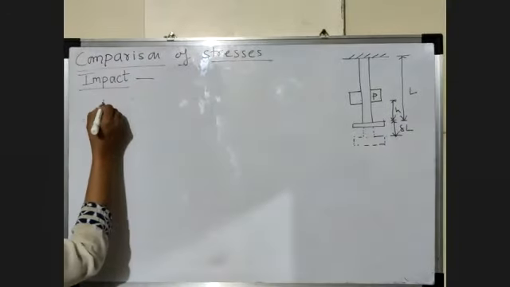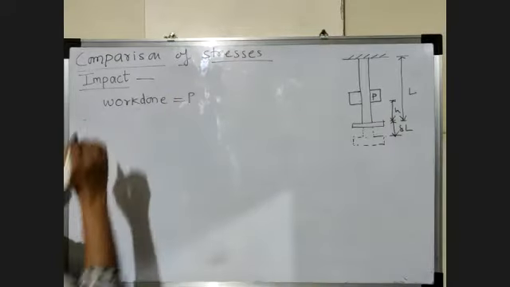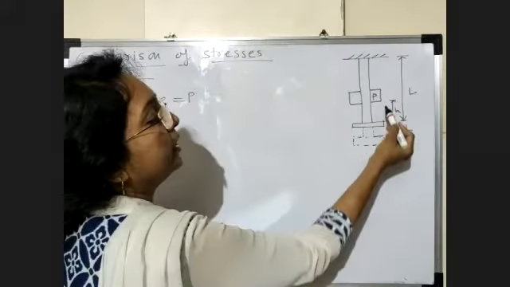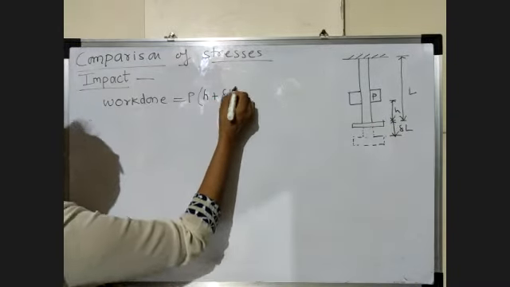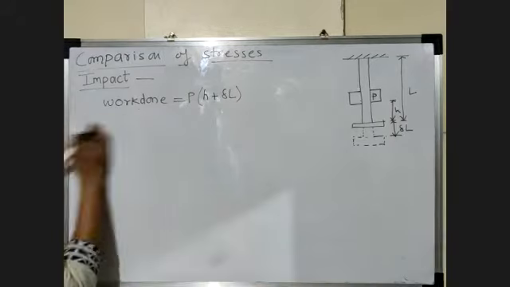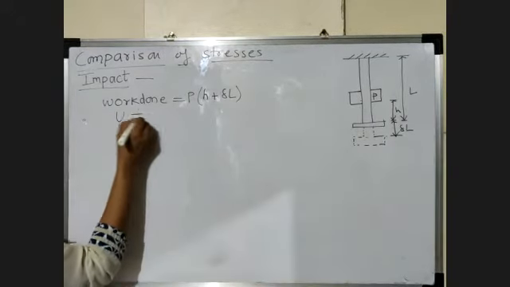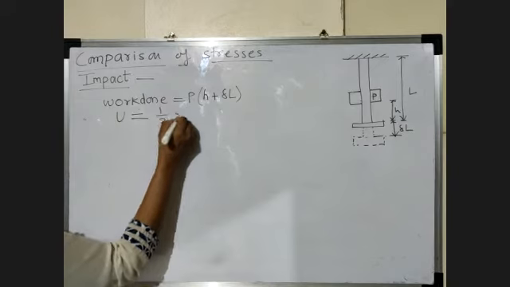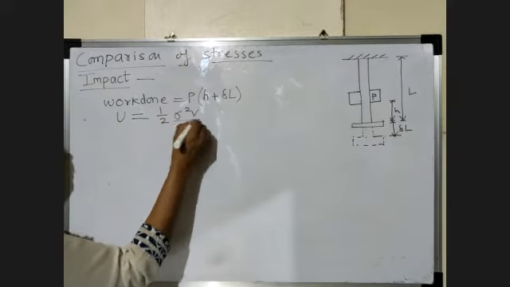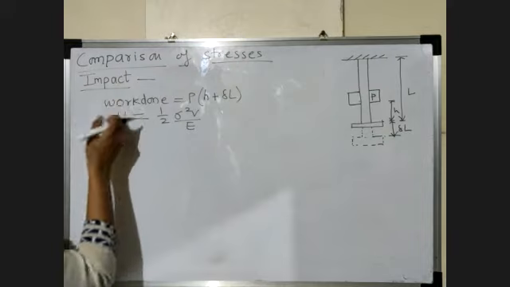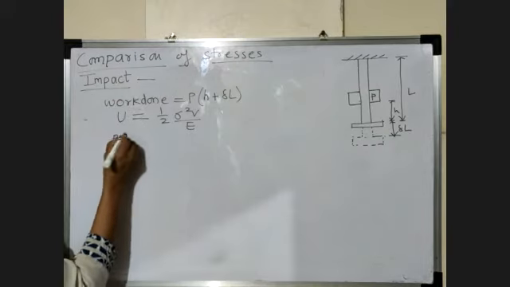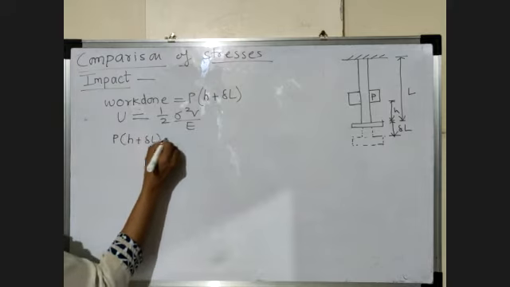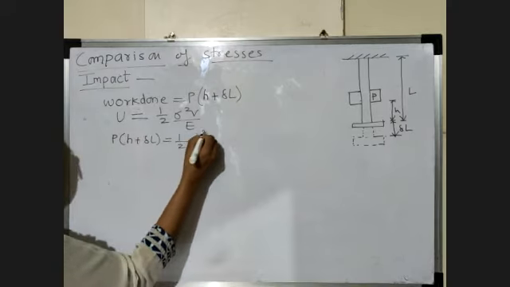Now how to calculate the work done? Force into displacement. The force is P, and what is the displacement? The total displacement, that is H plus delta L. So we take P into H plus delta L. As we know, the formula of strain energy for impact type of loading is the same, half sigma square V by E. Again the same principle, that energy and work done are the same. So we equate these two. P into H plus delta L is equal to half sigma square V by E.